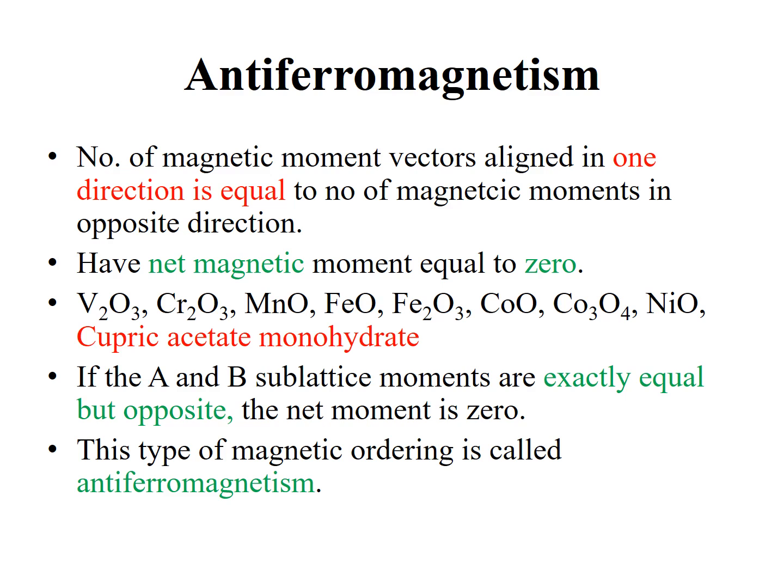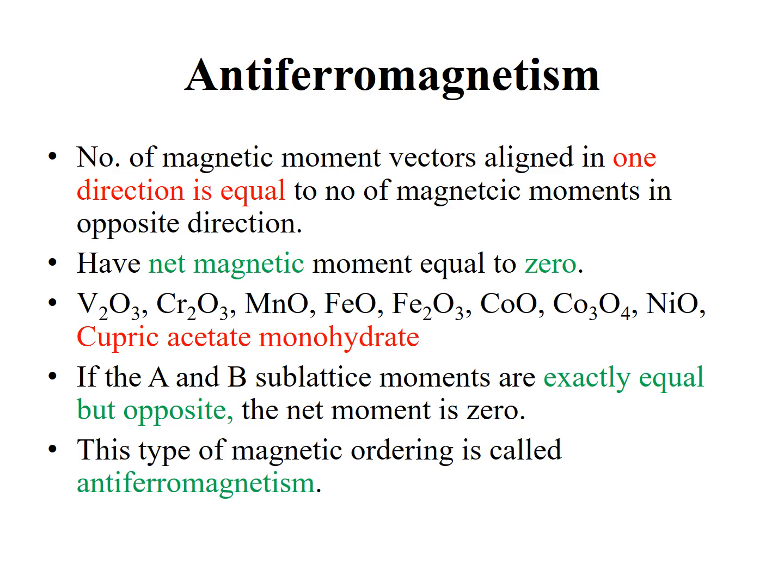Some of the famous examples of antiferromagnetic materials are vanadium oxide, chromium oxide, manganese oxide, iron oxide, and cobalt oxide. Similarly, another combination of cobalt and oxygen, nickel oxide, and cupric acetate monohydrate.